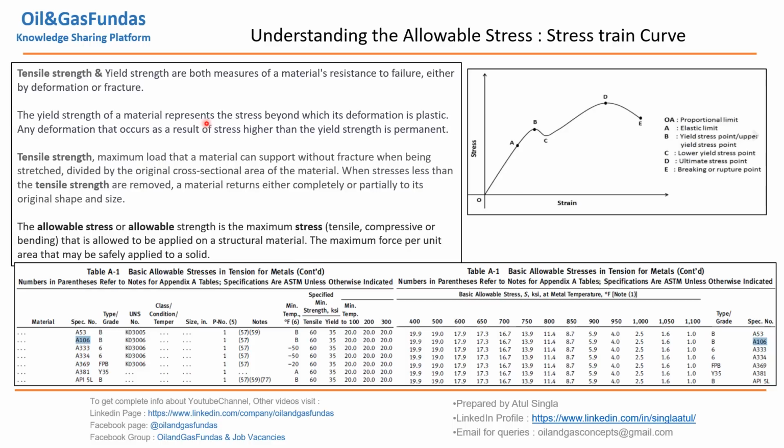Yield strength of a material represents the stress beyond which deformation is plastic. Beyond this point, deformation will be plastic. It will never come back to its original position. Any deformation that occurs as a result of stress higher than yield strength is permanent. Tensile strength is the maximum load that a material can support without fracture. Up to this, it is the maximum load. After that, fracture will start occurring. So this is all about tensile strength and yield strength.